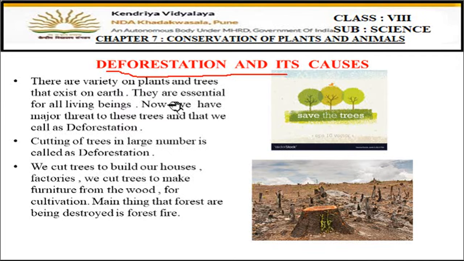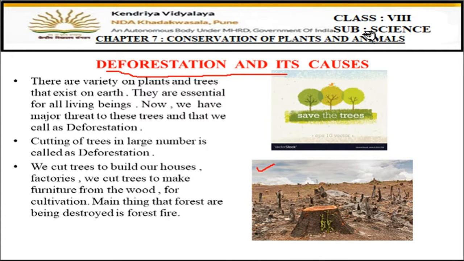This is the first point: why conservation of plants and animals is necessary. What is the need to conserve them? Why do we have to protect the plants and animals? The first reason for it is deforestation, right? Deforestation is nothing but the cutting of trees on a large scale. Forests are cut, many of the trees are cut, all the areas are cleared away, and this is called deforestation. Here you can see how the land looks after deforestation. All the plants are cut in this area, and this is called deforestation.